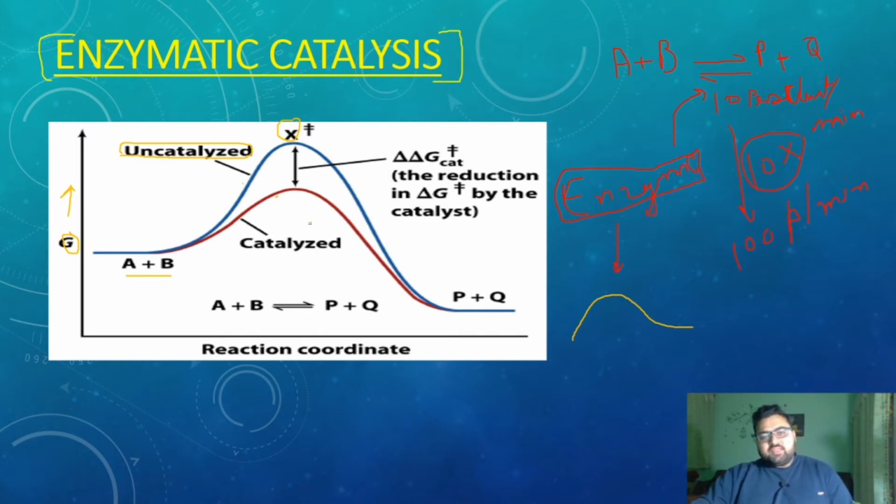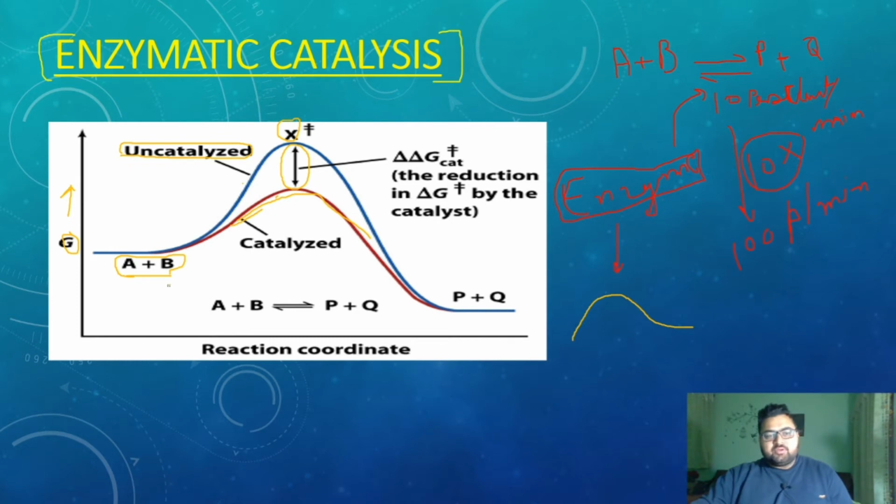When the enzyme is present, it binds with the substrate in such a way that a certain amount of energy is released after the binding of the enzyme to the substrate. That energy is used up in the decrease of activation energy, so now the reaction requires much less energy than earlier to carry itself out.